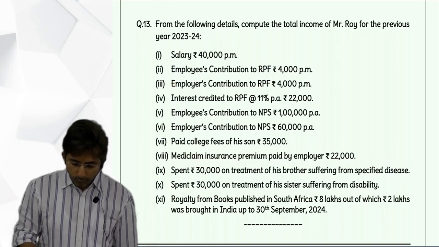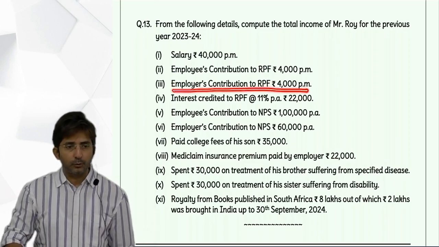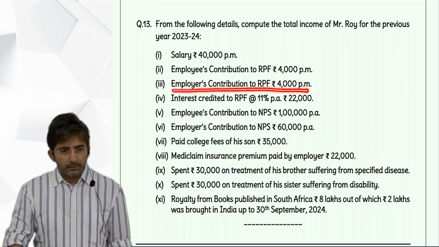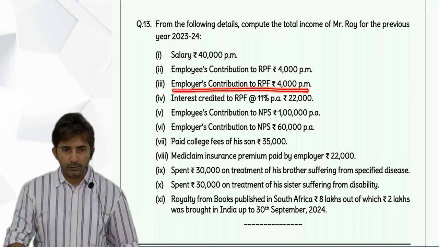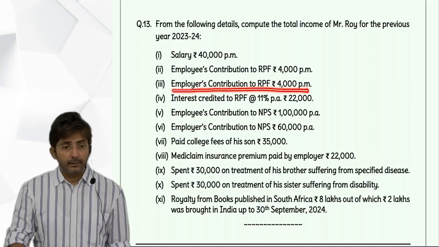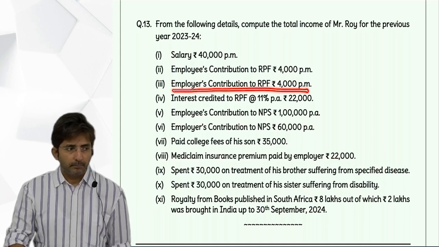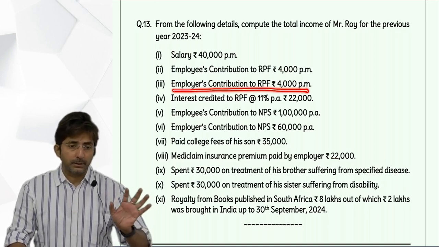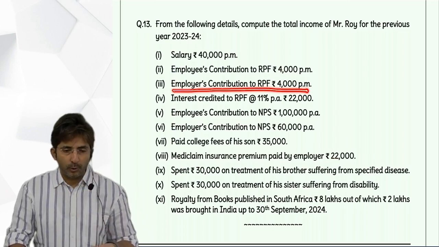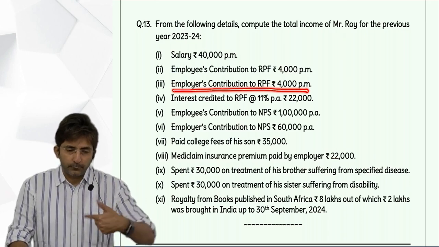So employer's contribution to RPF in the inner column 48,000, less exempt up to 12% of basic plus DA in terms plus turnover commission. That comes to how much? 57,600. So our amount is within the limit. So fully exempt. Because when we say exempt up to 12%, it means up to that much amount it will be exempt. And our actual amount was only 48,000. So it is fully exempt.